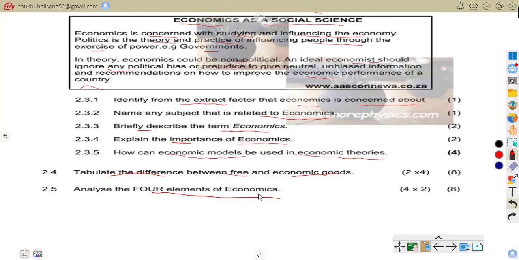For example, limited water supply. We can talk of choice, must choose due to scarcity. For example, buying food instead of clothes. We can talk of efficiency, using resources without waste. For example, saving electricity. Equity, that's when we can talk about fair distribution. Example, equal access to education. So these are the four elements of economics.